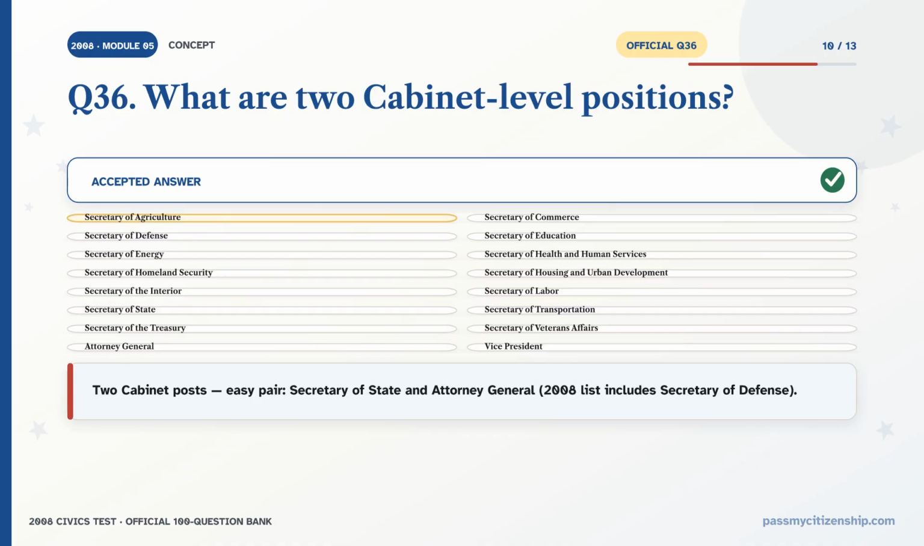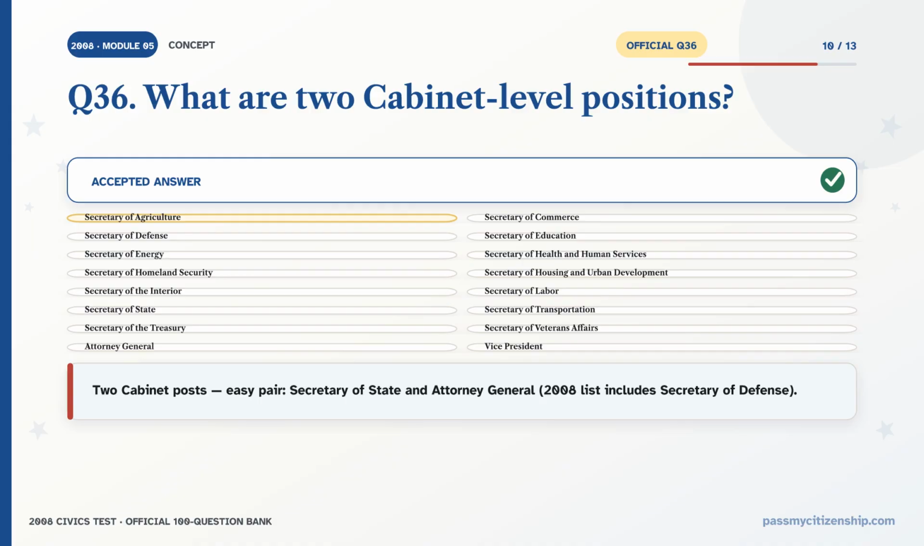Question: what are 2 cabinet-level positions? The accepted answer is Secretary of Agriculture, Secretary of Commerce, Secretary of Defense, Secretary of Education, Secretary of Energy, Secretary of Health and Human Services, Secretary of Homeland Security, Secretary of Housing and Urban Development, Secretary of the Interior, Secretary of Labor, Secretary of State, Secretary of Transportation, Secretary of the Treasury, Secretary of Veterans Affairs, Attorney General, Vice President.